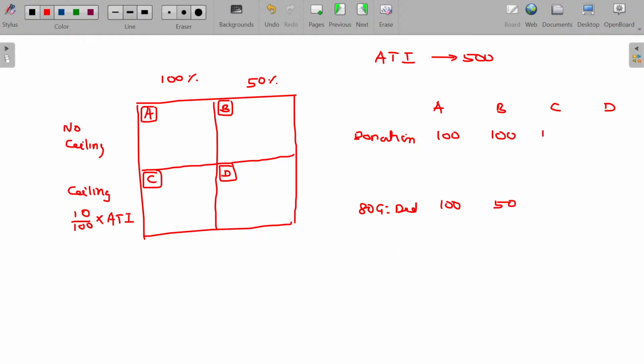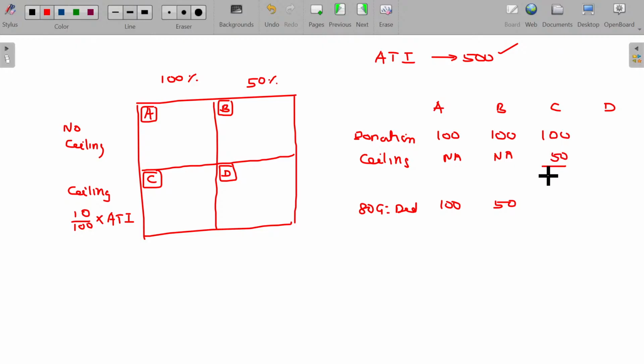Under C category, ceiling will come here. Ceiling not applicable for A and B. In this case, ceiling is applicable. Ceiling is 10% of adjusted total income. Adjusted total income assumed to be 500, then 10% of this is 50.